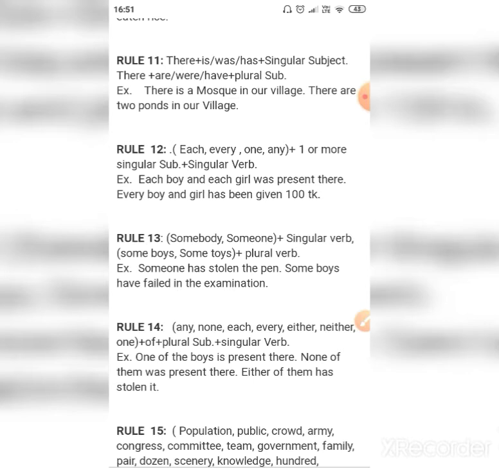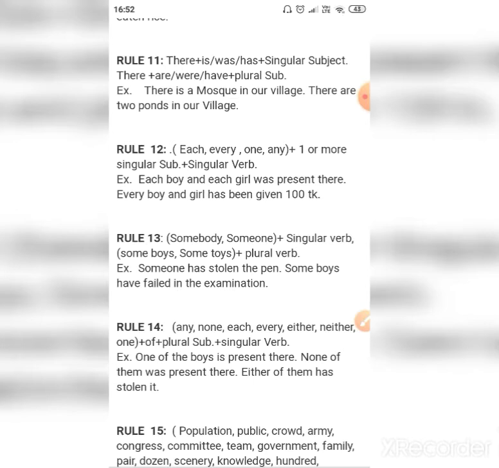Means if the word there is there, then if the subject is singular, there will be a singular verb. Take the example. We will learn by taking the example. There is a mosque. There are 2 ponds. So we are using there in both of the sentences, but the subjects after the helping verb are, in the first sentence, singular and in the second sentence, plural.